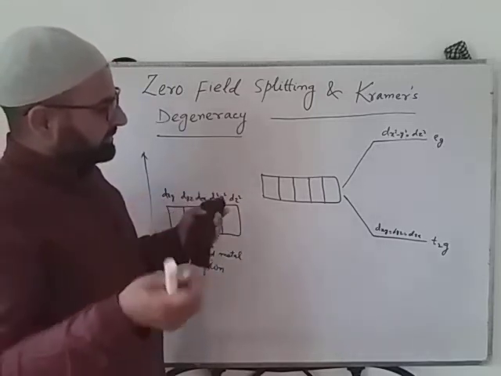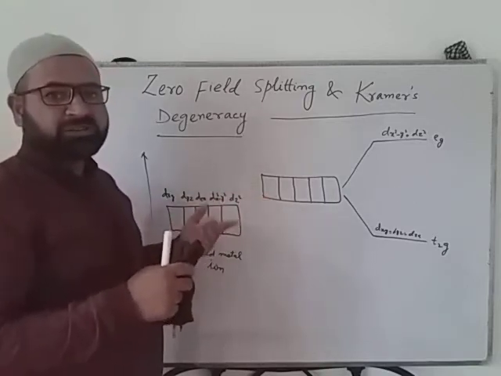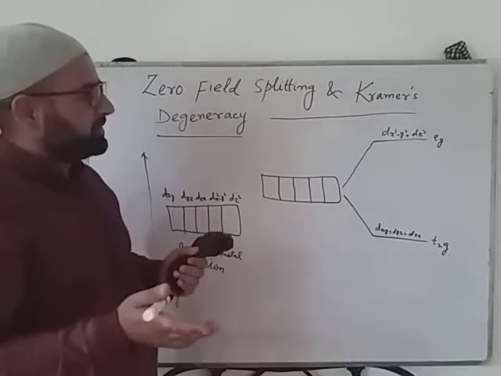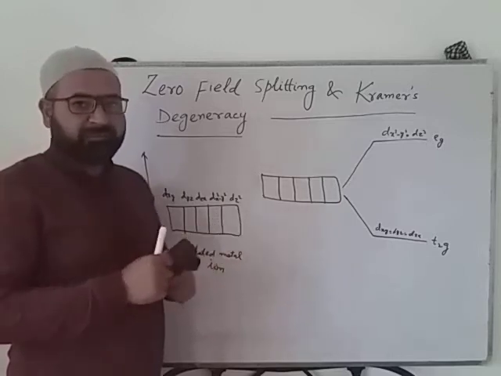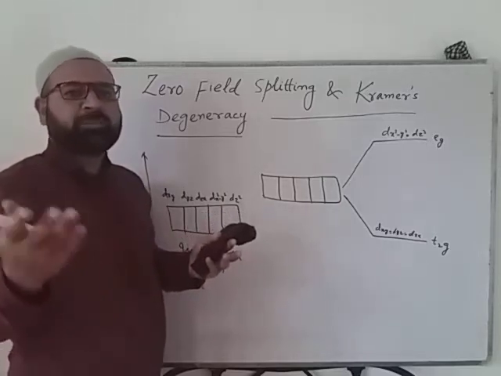In that case, a different concept comes into existence, that is called spin degeneracy, and that spin degeneracy actually gets resolved even when we do not apply any external electric or magnetic field.